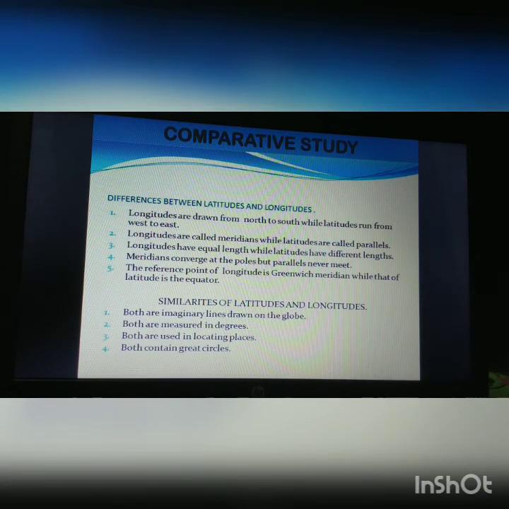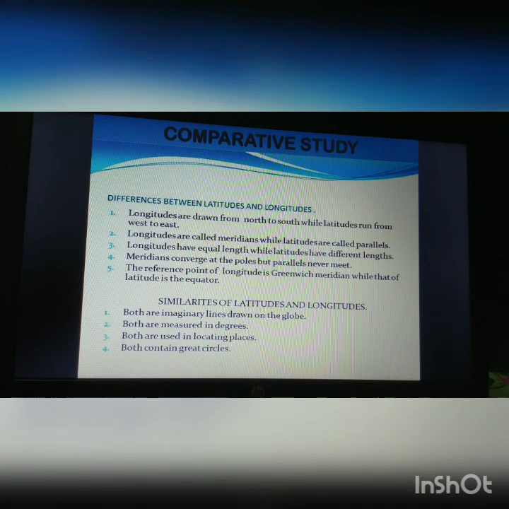Now let us see the similarities. What kind of similarities do these two lines have? First of all, both are imaginary lines. No such lines are there on the earth; we have not seen them in the pictures of the earth.